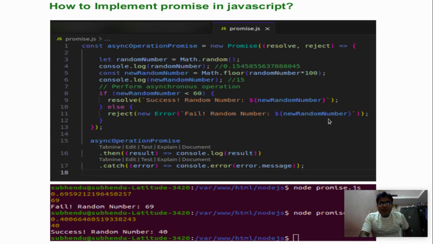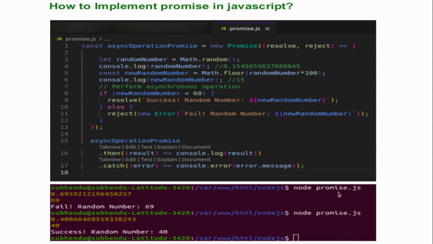And you can see the output below. If it is 69, it returns fail. If the output here is 40, it returns success. I think from this example it is very clear how to implement a promise in JavaScript.